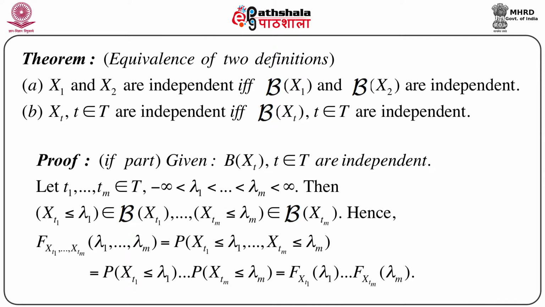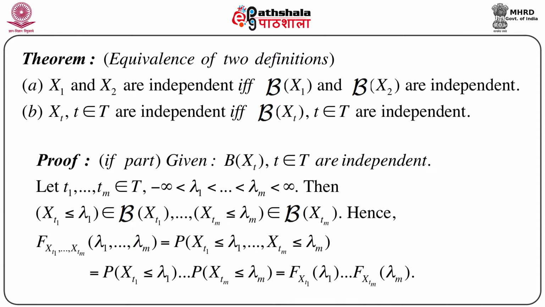Now it is given that script B of X1 and script B of X2 are independent. That means Xt1 less than or equal to lambda 1 belongs to script B of X1, and Xt2 less than or equal to lambda 2 belongs to script B of X2. Since these are independent, we can immediately say that these events are independent.